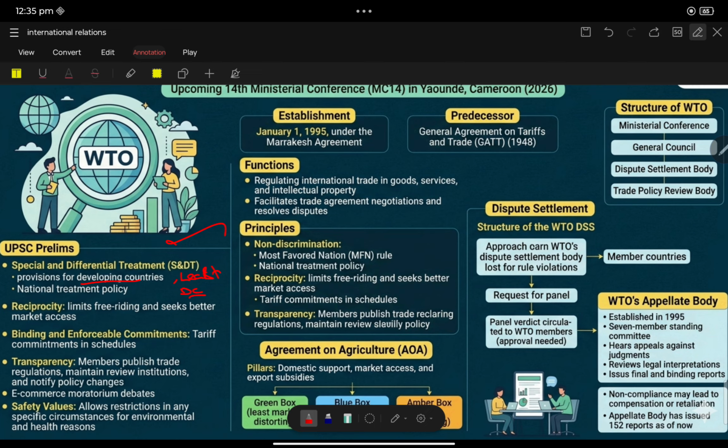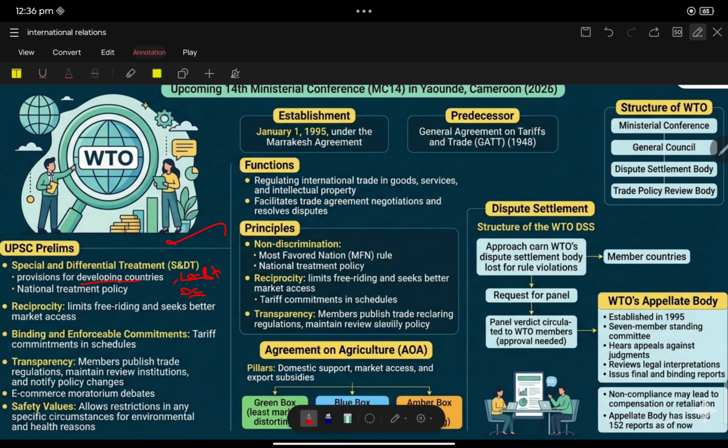This includes that they can give subsidies. They will be treated with less tariff by other countries for their development for a particular period of time. That's all. That is special and differential treatment.